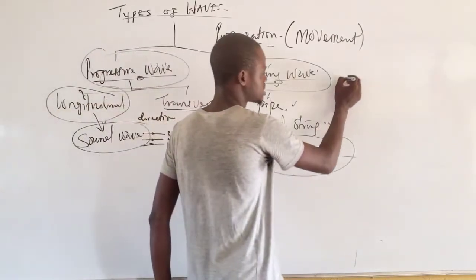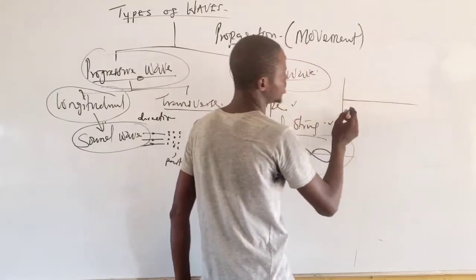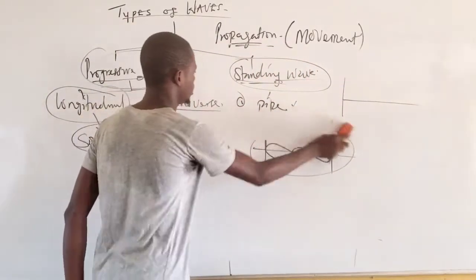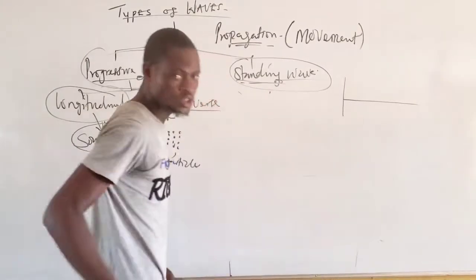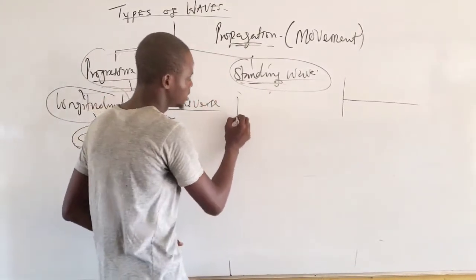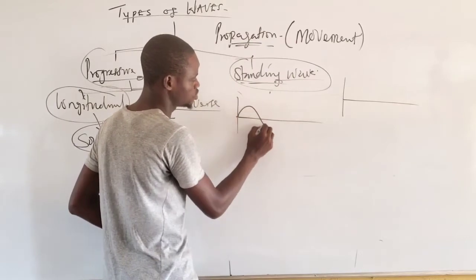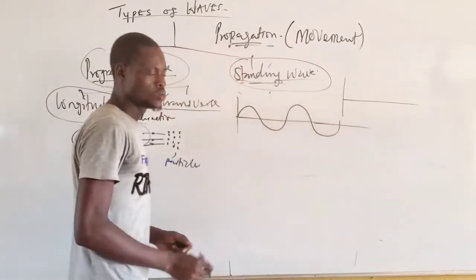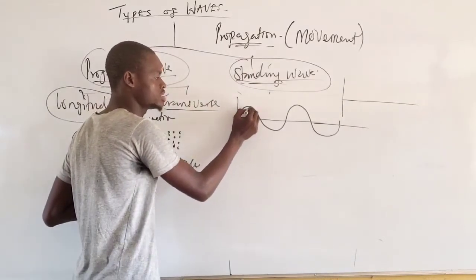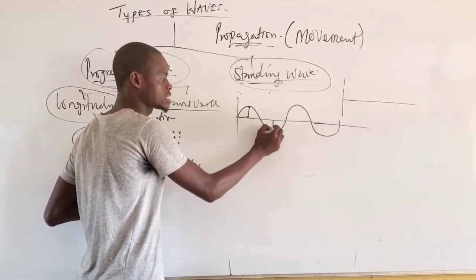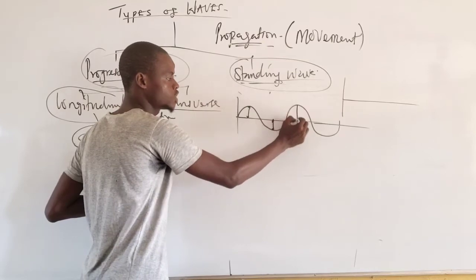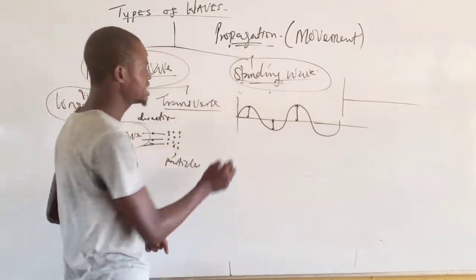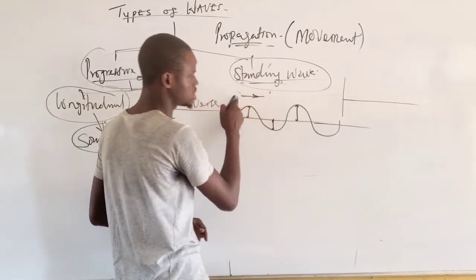Now, take a look at this. They tend to undergo this kind of movement. Let me try to draw something right here. This kind of wave tends to propagate with this kind of movement, whereby each of the particles of the medium tends to displace up and down in a perpendicular manner, moving up, down, while the wave is traveling along this direction.